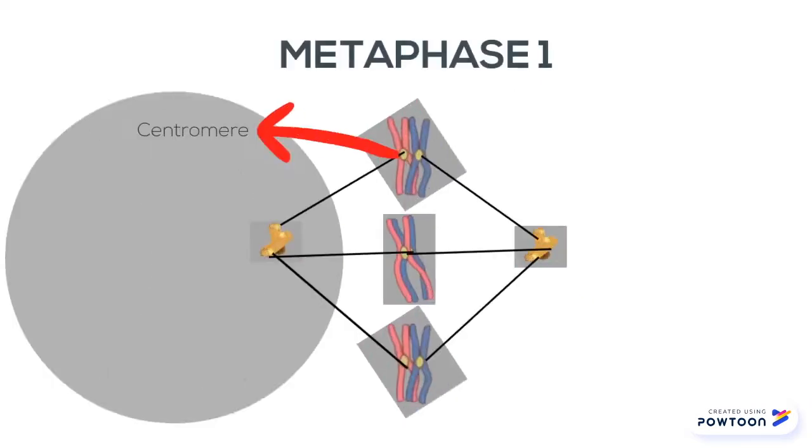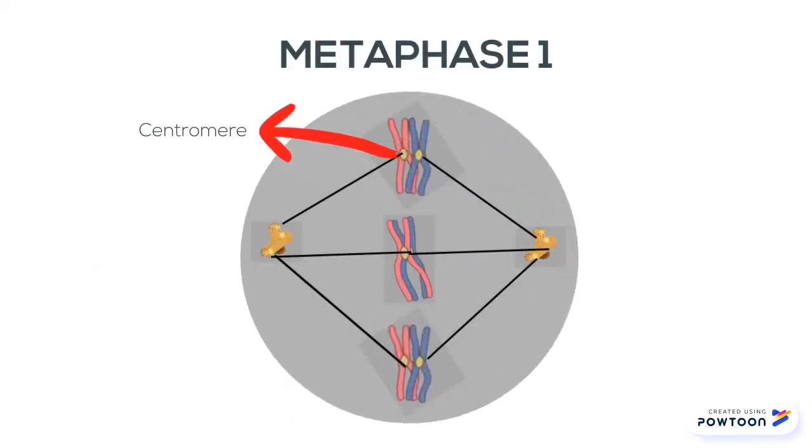The tetrads are aligned at the equator of the cell. Spindle fibers then connect to the kinetochores of the chromosomes. However, the orientation of tetrads can differ, which affects the connection of spindle fibers compared to mitosis.